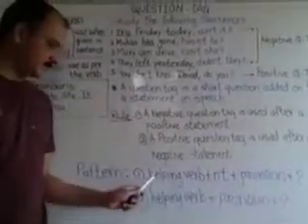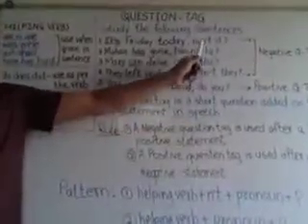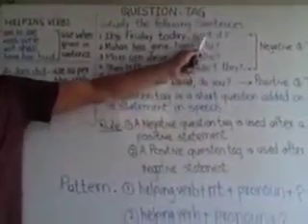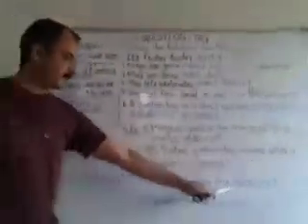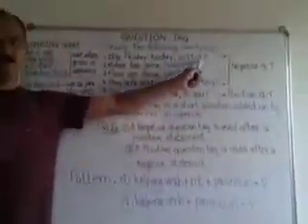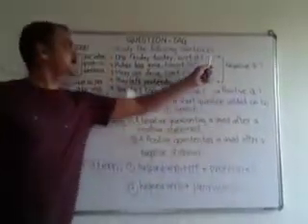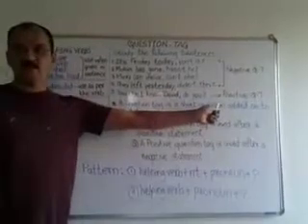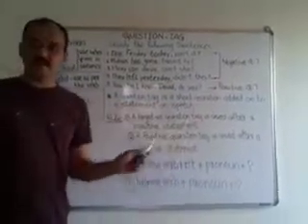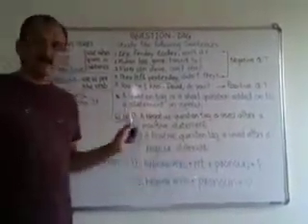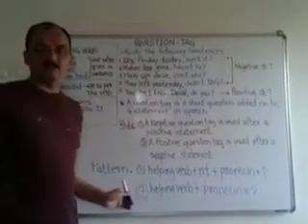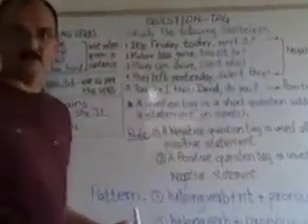The pattern is helping verb plus the short form of not, n apostrophe t, then the pronoun, and lastly the question mark. You will see the question mark is given after every question tag. So this is the pattern of a question tag.